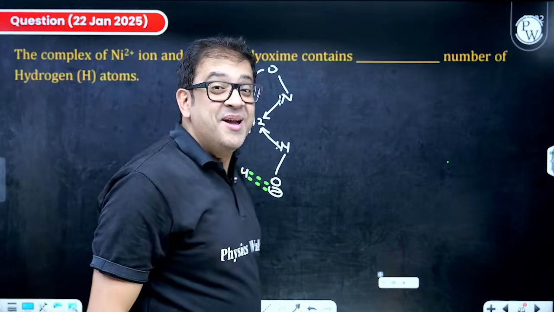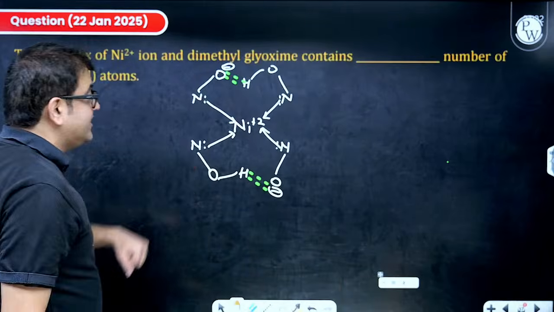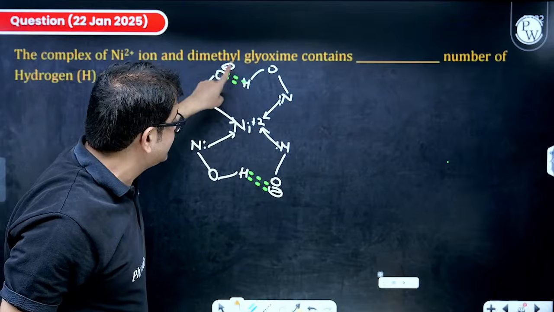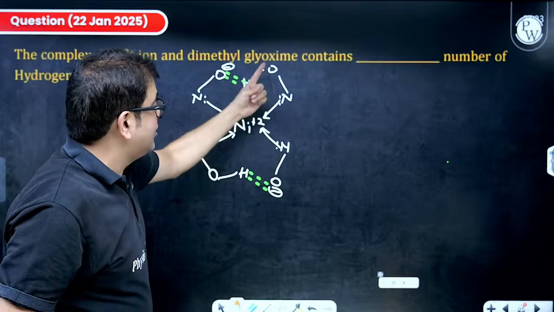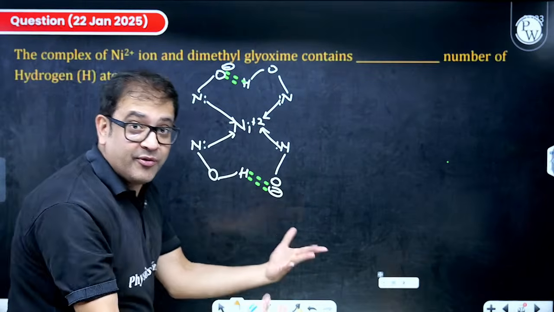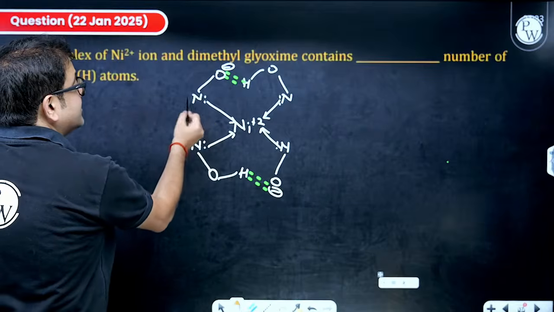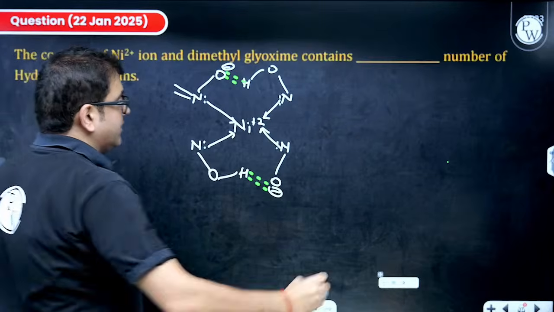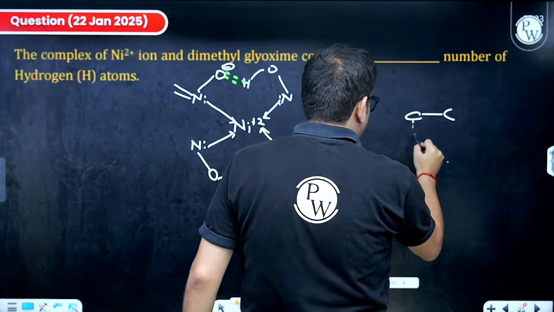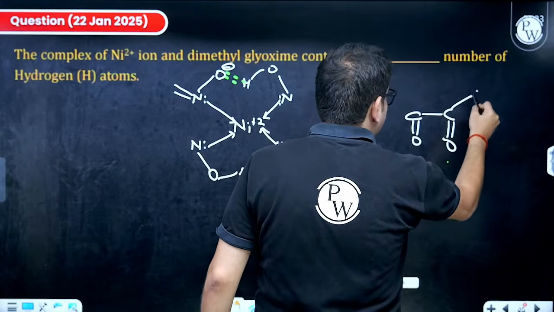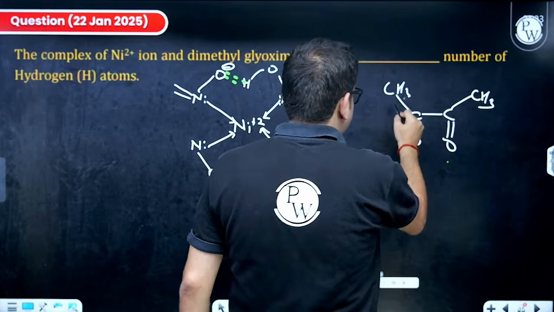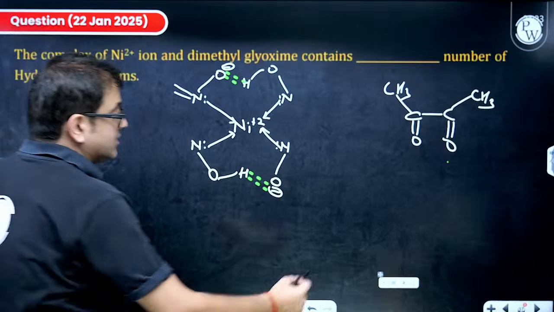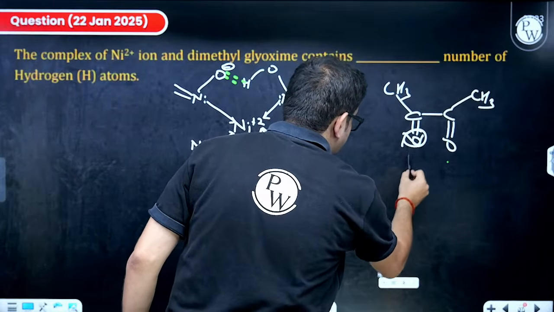Sir, but what is it? Beta, this is dimethylglyoxime. Sir, I can't see it. Beta, this is OH. In basic medium, this one has lost a proton, so this is one O minus. The other ligand has lost one proton, so this is another O minus. But where is the remaining structure? Beta, this nitrogen will be double bonded. This is glyoxal, so what is glyoxal? This is dimethyl, so CH3 and CH3. This would have formed an oxime. Yes, sir. So that means this will be N and OH.